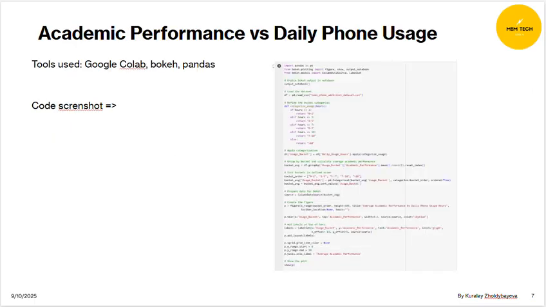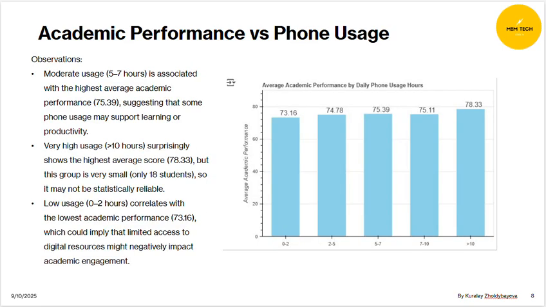My next visualization is academic performance versus daily phone usage. This is my code screenshot from Google Colab.